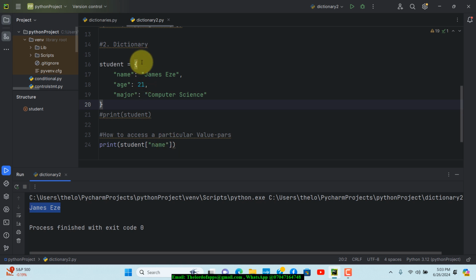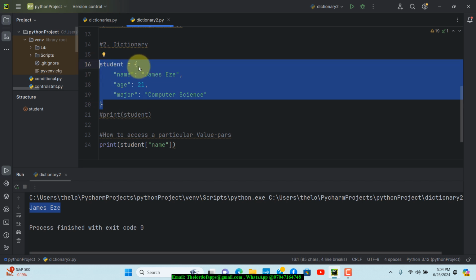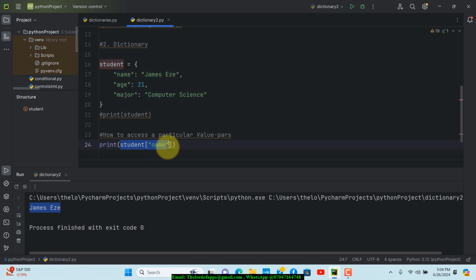There are some situations where you would have to collect maybe student data and put it in something like a database. Then, fetching it from that database, it may come out as something like a dictionary or a list, not really an array. If you want to begin to access them, maybe you want to say hi to somebody or a logged in user, this is basically how you can do that.